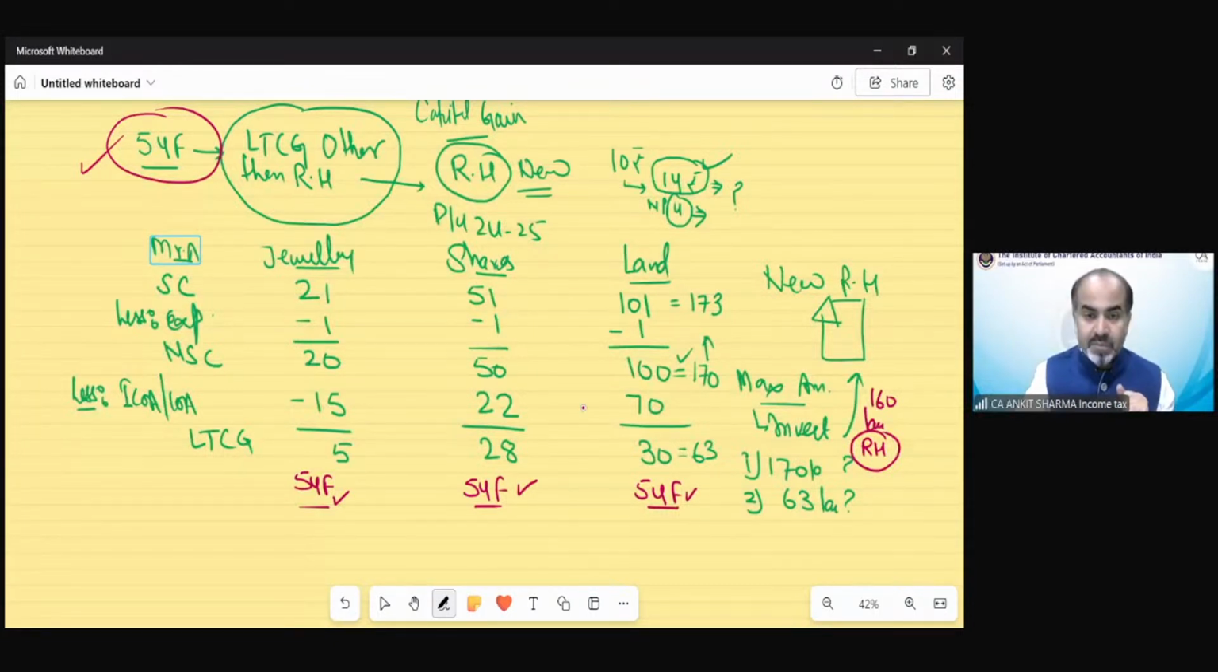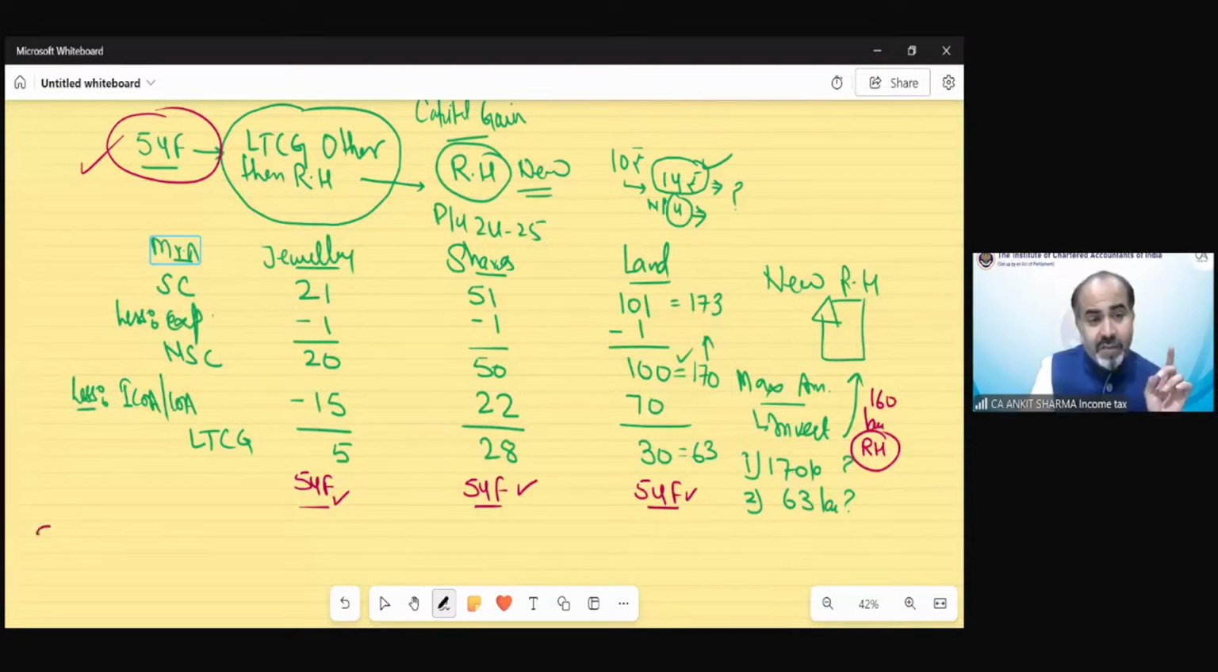But the problem is this: which should be given the priority? Who should be the first one to claim the exemption? Who should be the second one? And who should be the third one? You can provide this exemption to anyone in any order, either first to jewelry, then shares or land, or vice versa. It wouldn't affect our answer if there were no investment proportionate formula for the purpose of exemption. If there were any other section like section 54D, there is no specific formula. The proportionate formula is not there. So you can invest in any order or any way. It does not affect your answer.